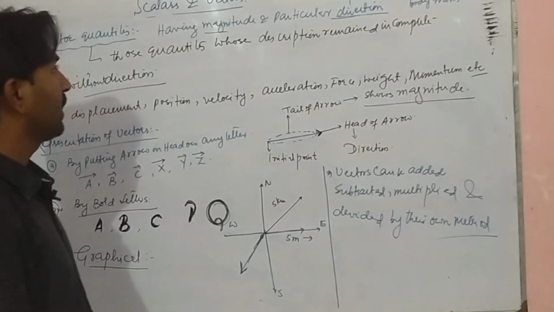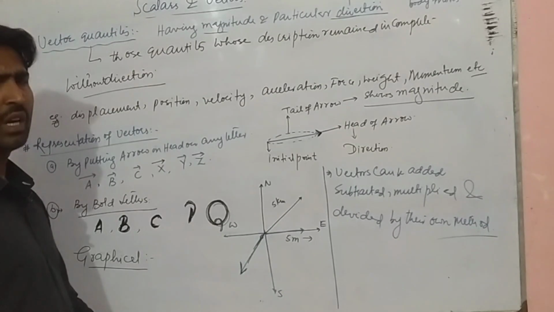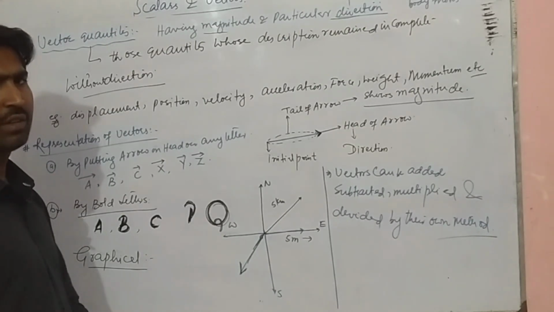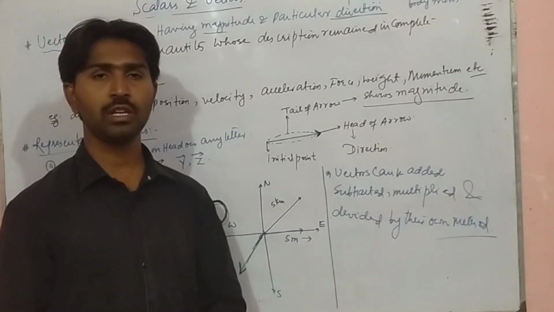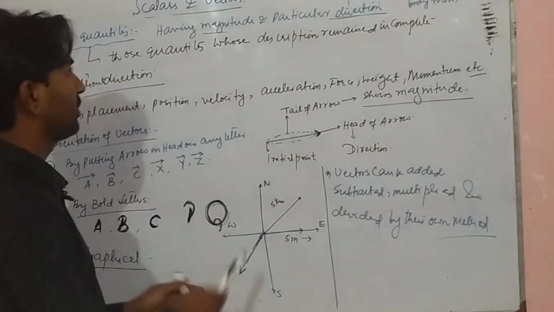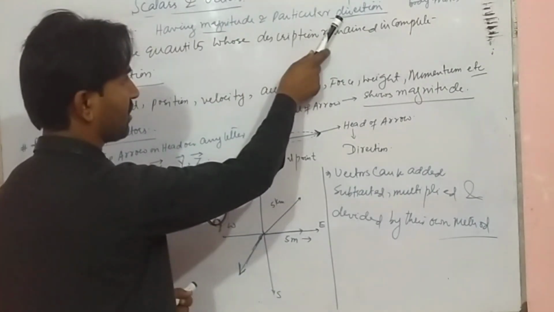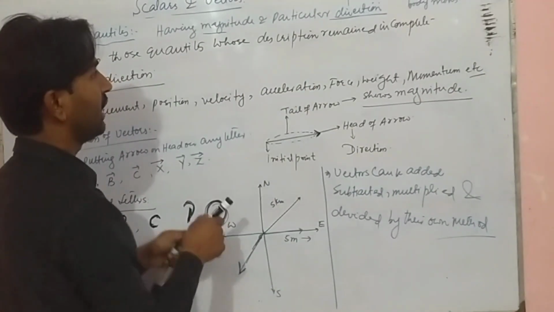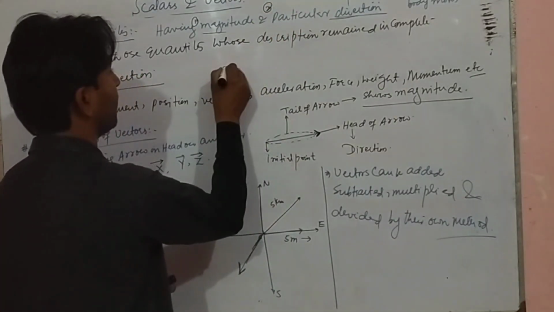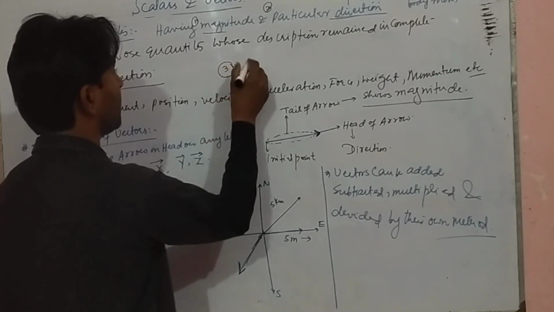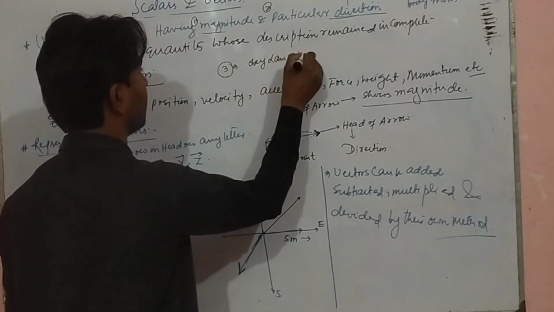Let's say, for any quantity to be a vector quantity, it must have 3 things. One is magnitude, the other is particular direction, and the third one is that it must obey the law of vector addition.